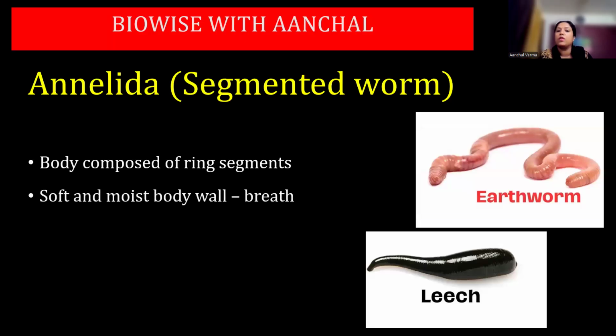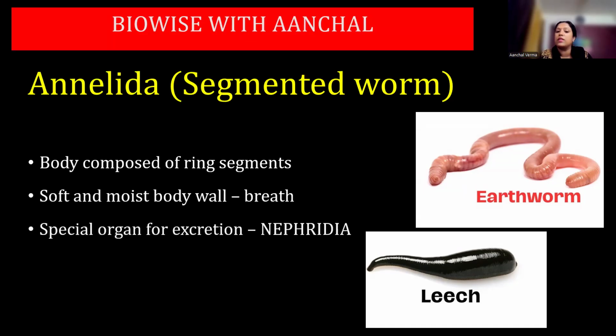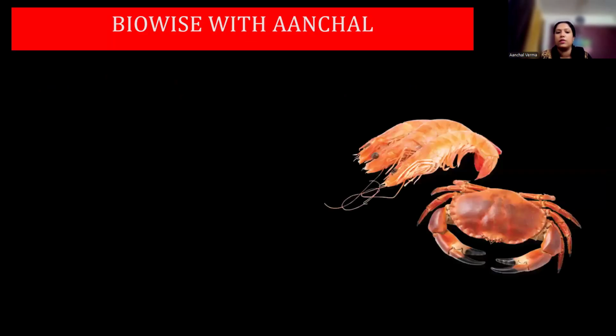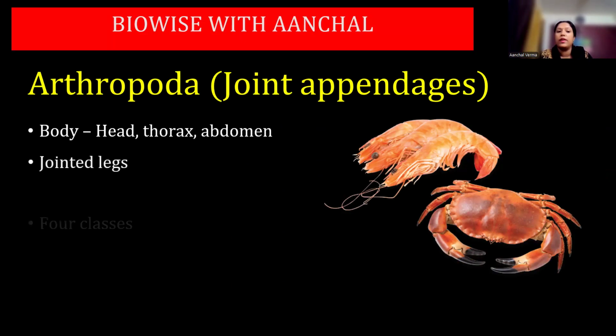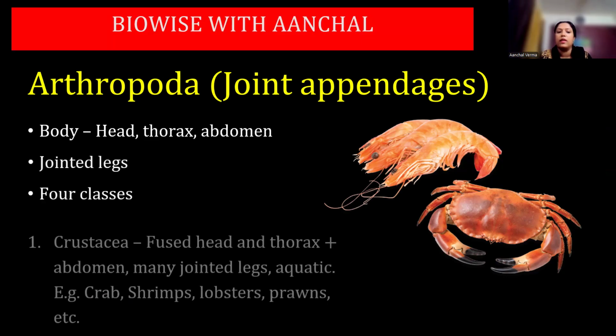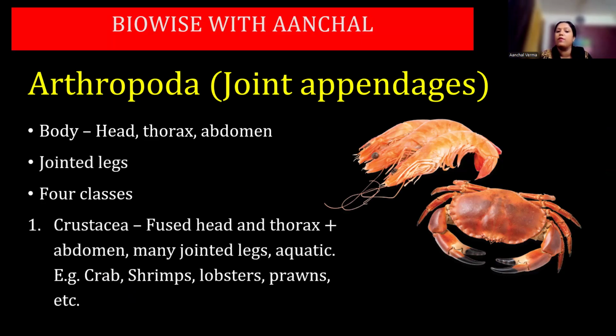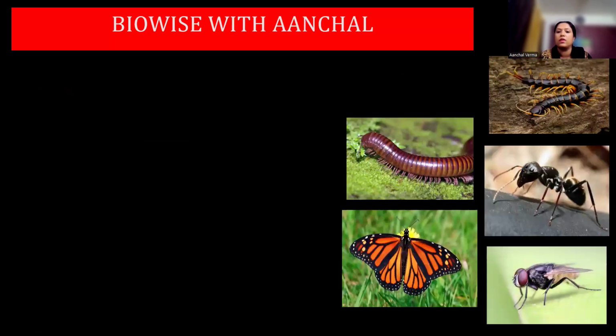The body is composed of ring-like segments, with a soft and moist body wall, which helps in breathing. Special organs for excretion, that is nephridia, in earthworm and leech. Next one is Arthropoda, with jointed appendages; the body has head, thorax and abdomen, and jointed legs. Four classes are there. The first one is Crustacea, where you have a fused head and thorax, plus abdomen, and many jointed legs. Aquatic. Examples: crab, shrimp, lobster and prawn, etc.